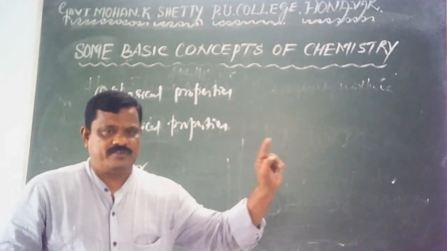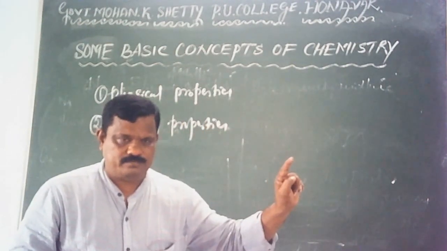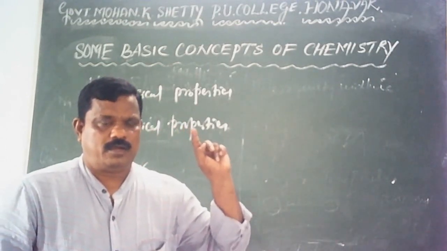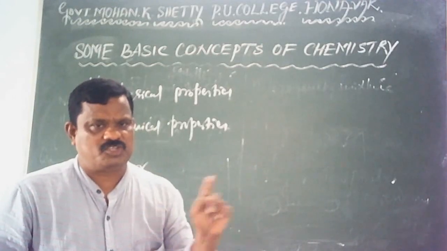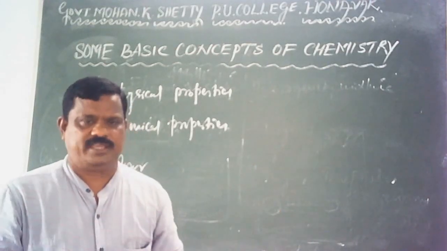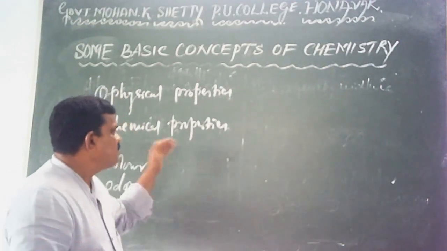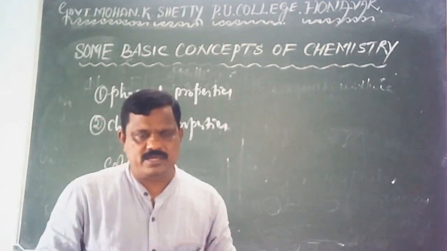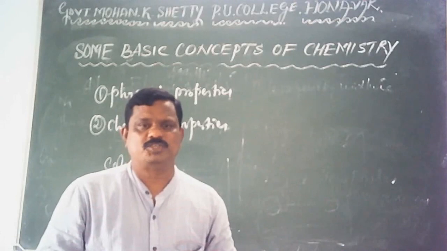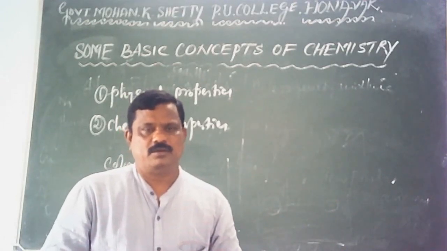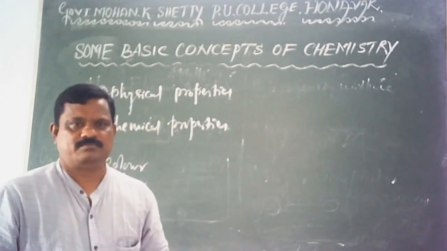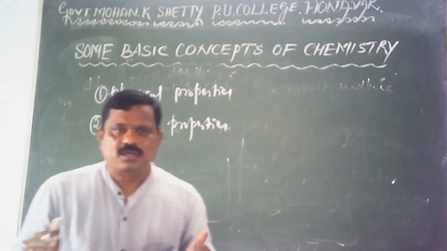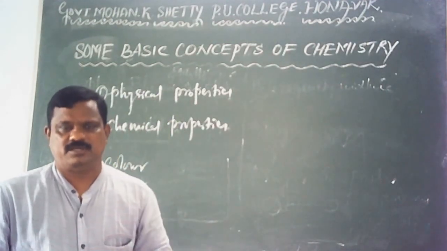While measuring physical properties of a matter, identity as well as composition of matter will not change. But while measuring the chemical properties of a matter, identity as well as composition of matter will be changed, because matter undergoes some chemical change.